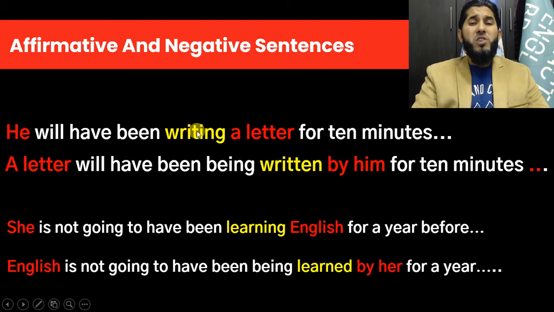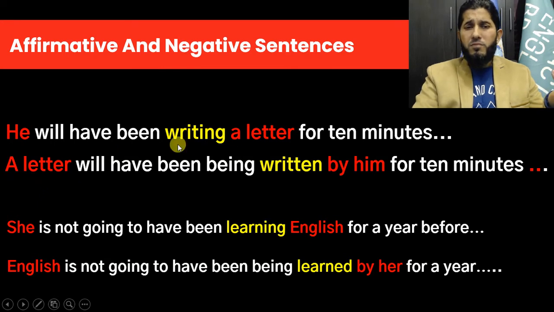So now you want to change this sentence from active to passive form. Look at the structure. At the beginning, you need subject, then three helping verbs, will, have, been, and then main verb in ing form, object, and the rest of the sentence. It's pretty easy. It's not difficult. You just need to pay close attention here.